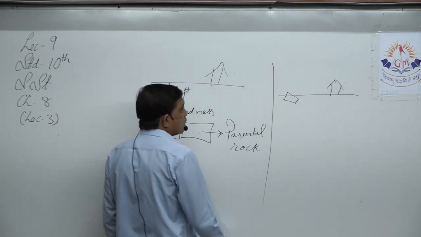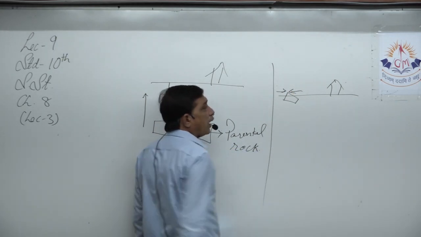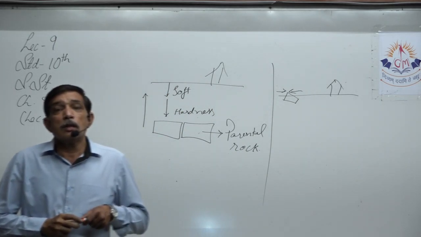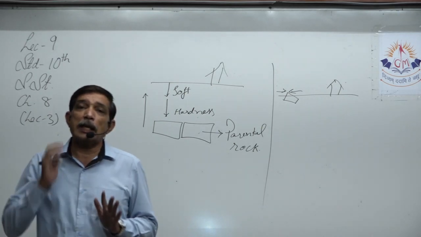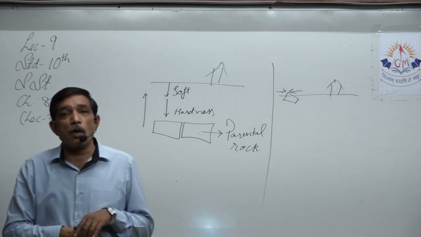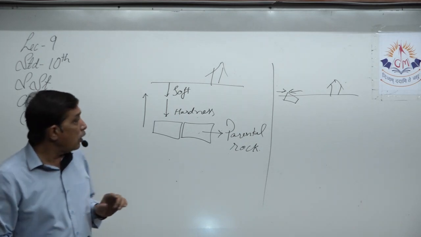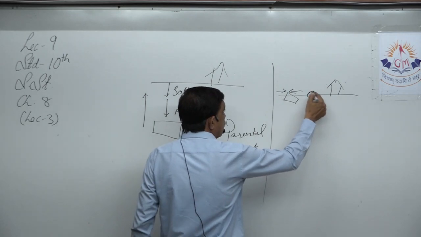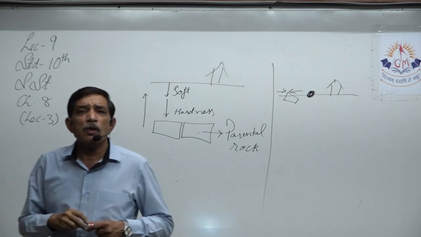When it is exposed, the wind and water, rain and other factors of erosion will continuously hit the rock and take off bits and pieces of that rock, which are called sediments.